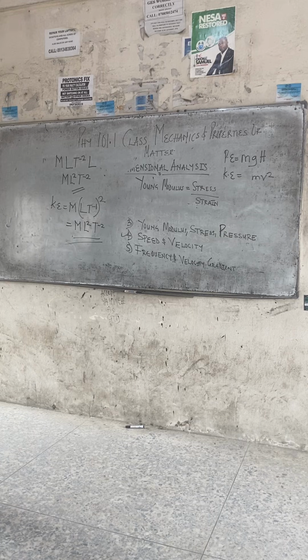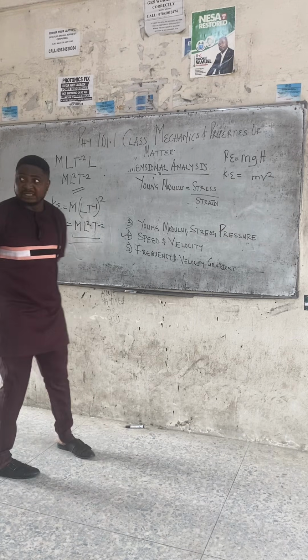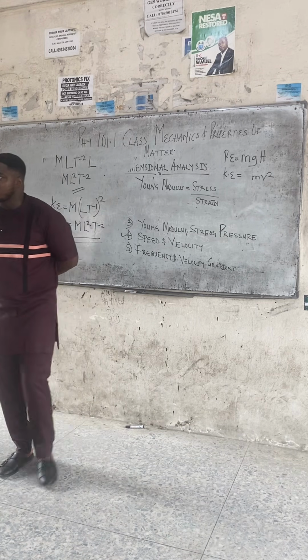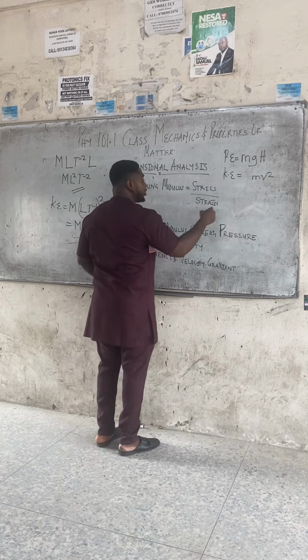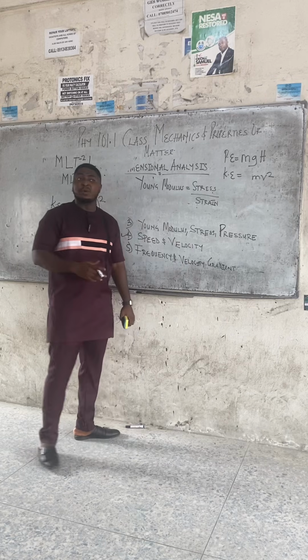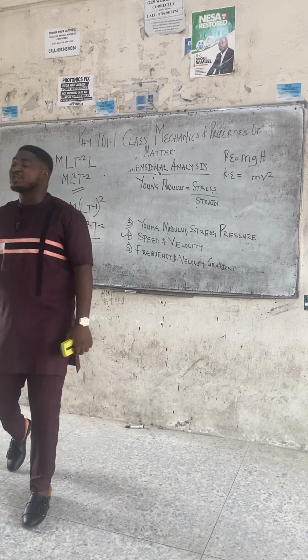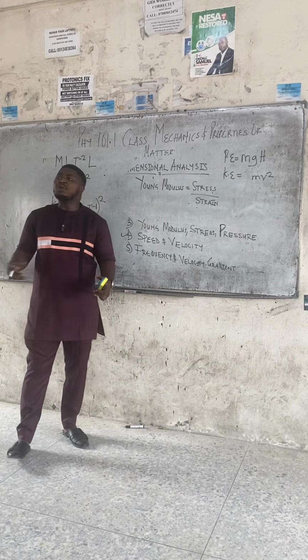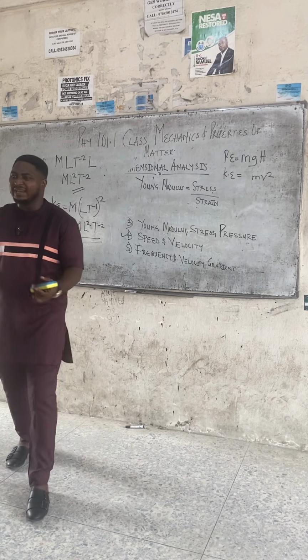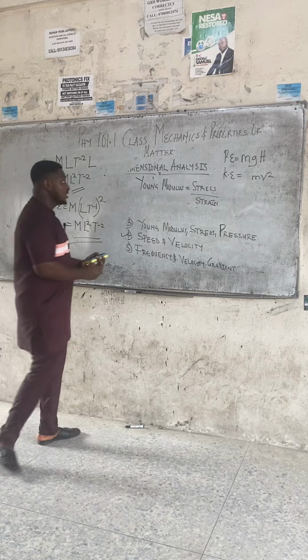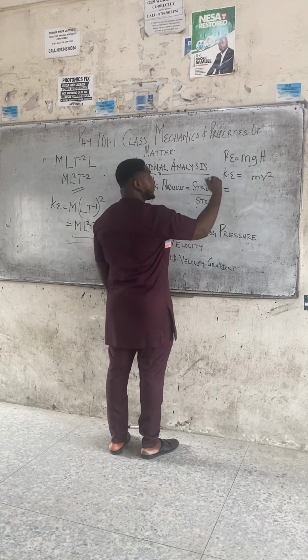Dimensionless, 1, right? So tensile strain is one of the dimensionless quantities. The dimension of tensile strain is 1. And class, stress has the same dimension as pressure. Stress means pressure, but elastic pressure. The pressure exerted on an elastic material is called the stress. So class, stress is pressure.